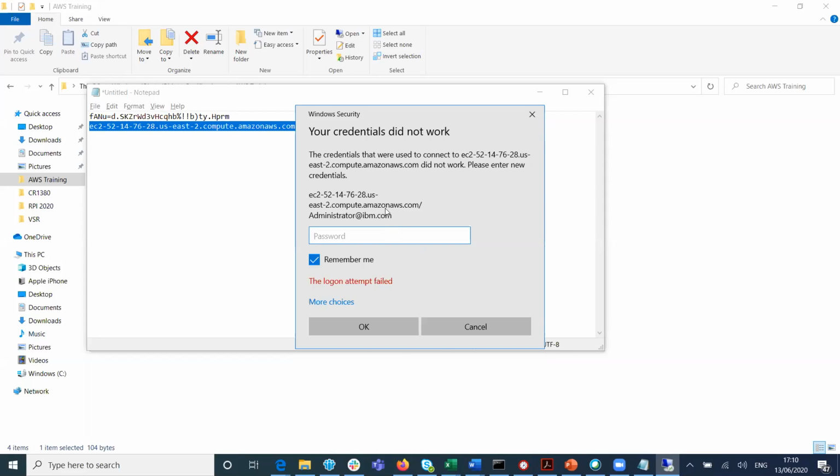Again, it's taking. So the / is a forward slash. You use backslash. Again, it is taking administrator at ibm.com. I don't know. Okay.